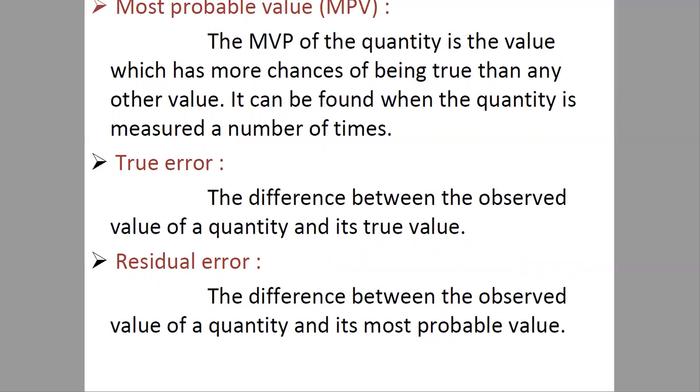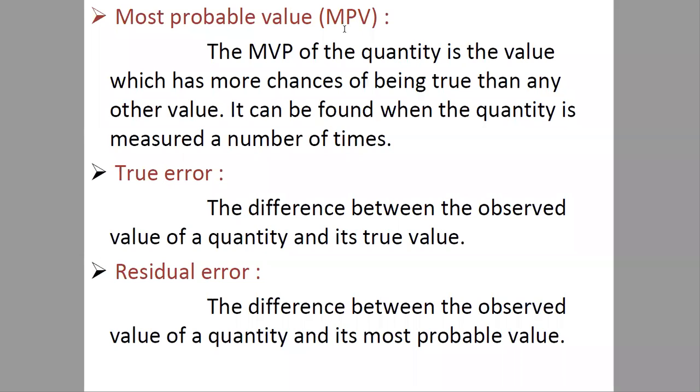Now we'll see MPV, that is most probable value. What is that? Basically, the most probable value of a quantity is the value which has more chances of being true, which has the highest probability of occurring, than any other value.